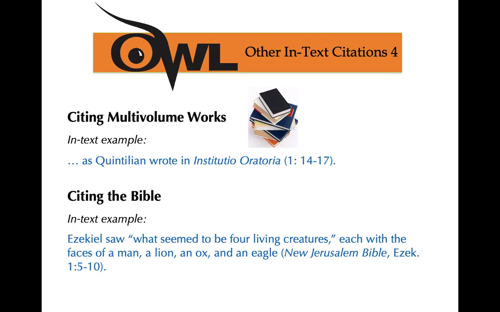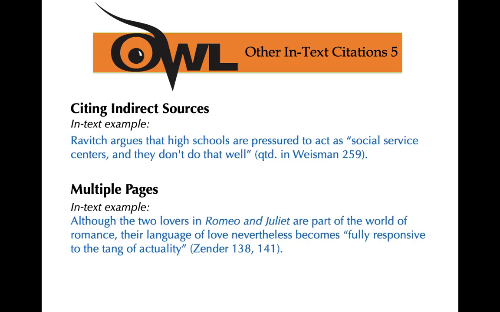You would abbreviate the title of the book in the Bible, such as Ezekiel, or Matthew would be Matt, period. And then we have Ezekiel, period. Then you have the chapter. So we put chapter 1, colon, then the verses separated by a dash. So verses 5 through 10. So that's how you would do an in-text citation for the Bible.